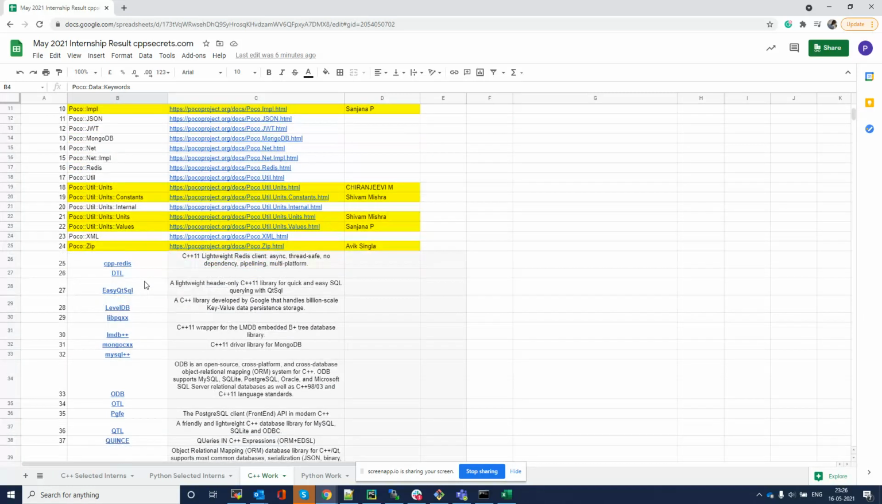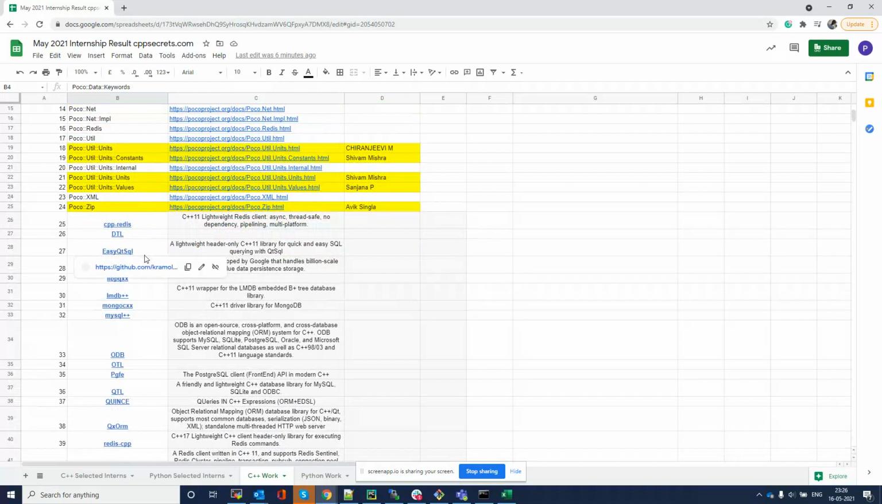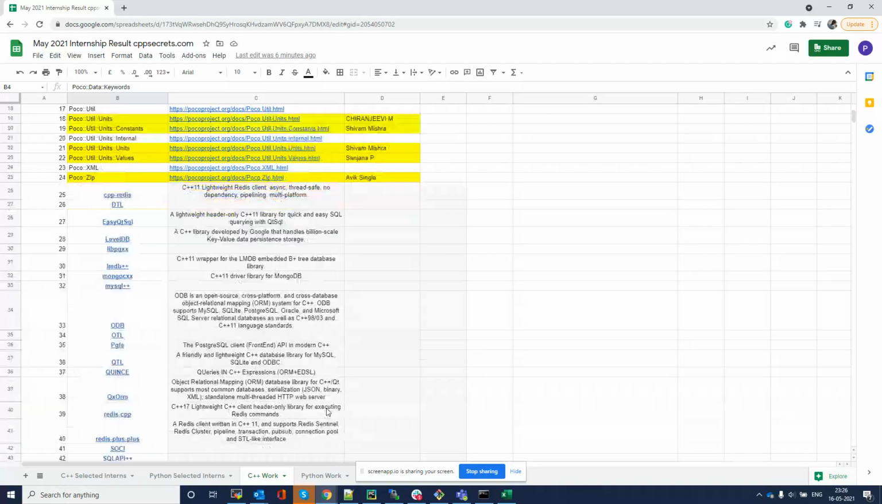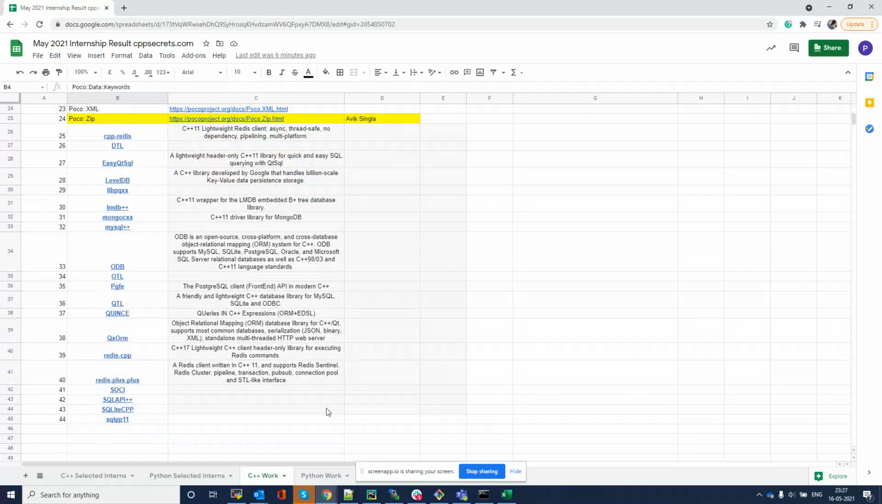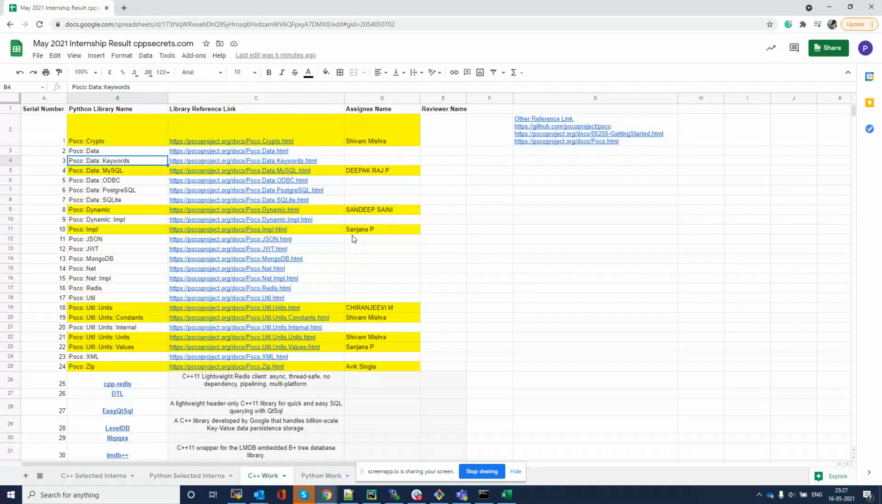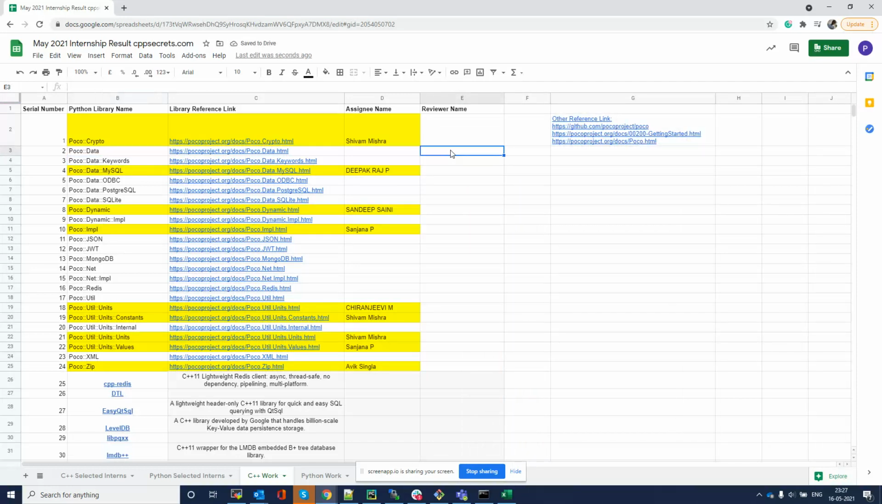And here I have captured some additional libraries. These are all related to databases, like MySQL, OTL, Redis, SQL API++. Here is how you are going to work: you have to write your name in the reviewer section if you are picking a library. After writing your name, you pick only one article at a time. You are not allowed to pick another library. First complete whatever you have selected, and only then move to another library.